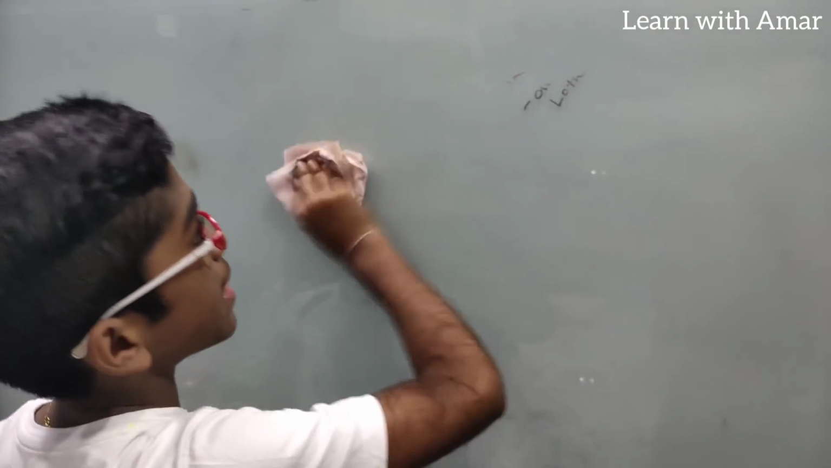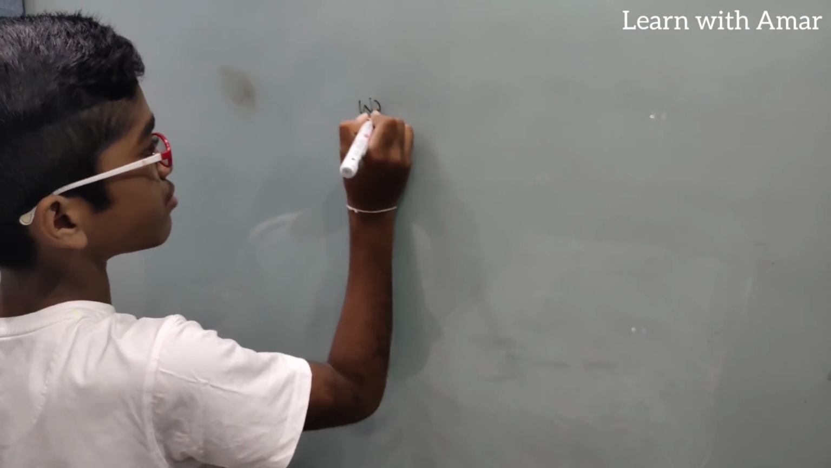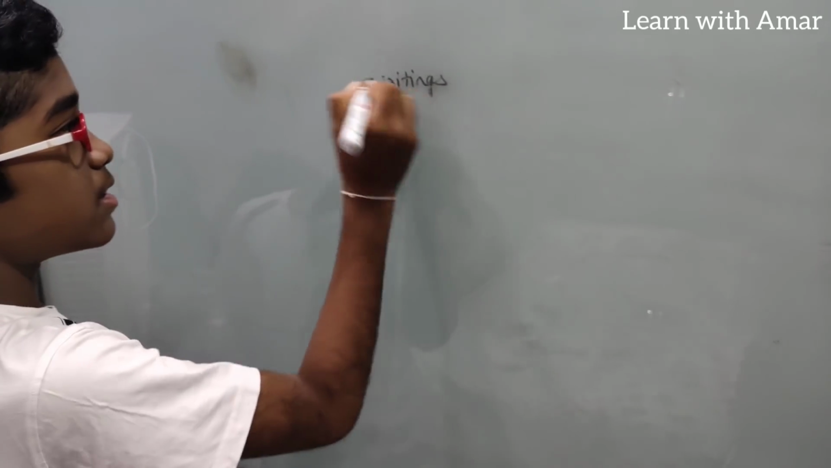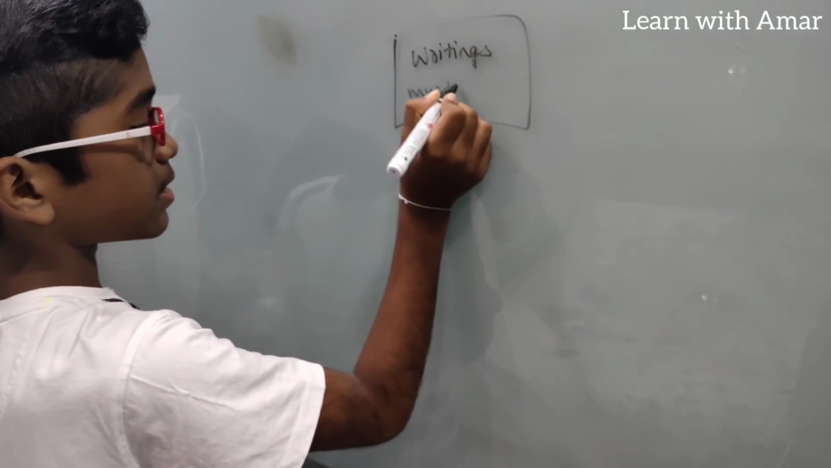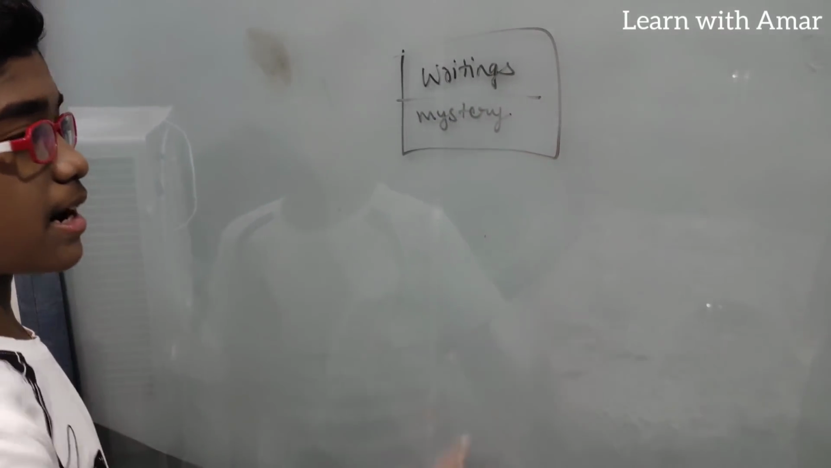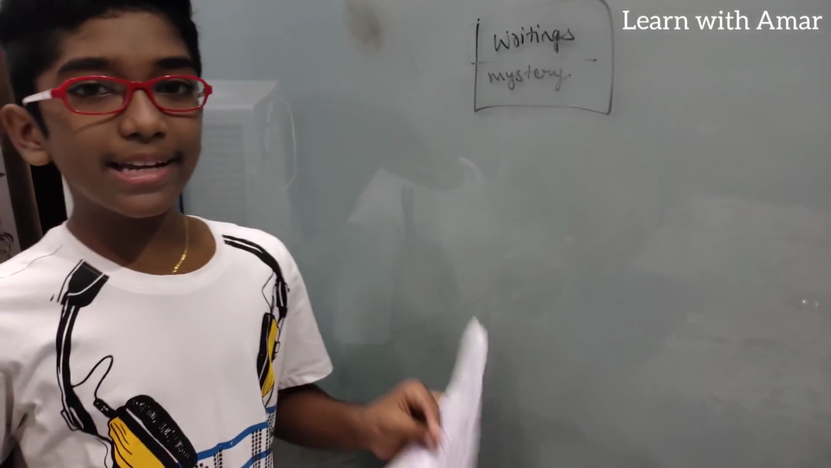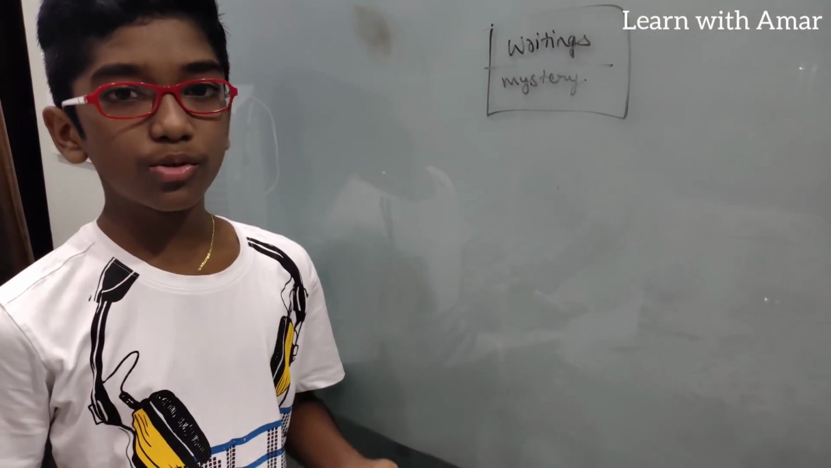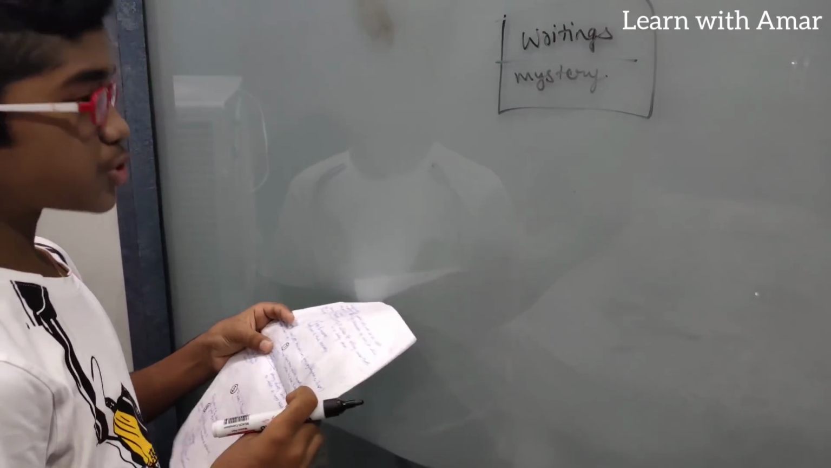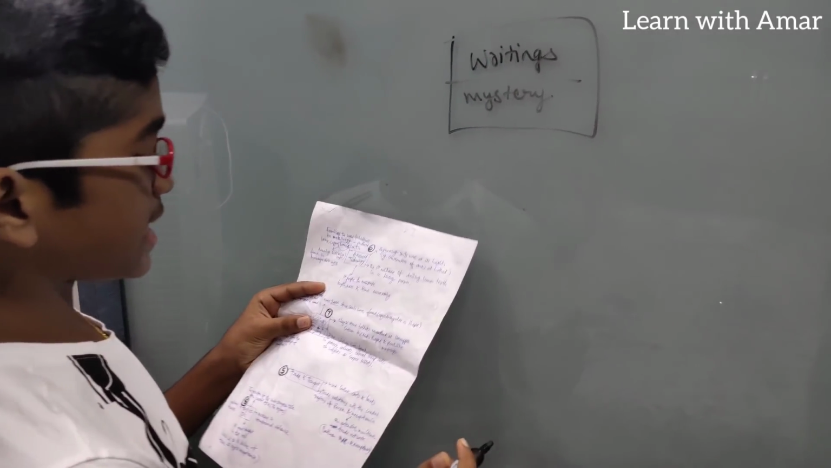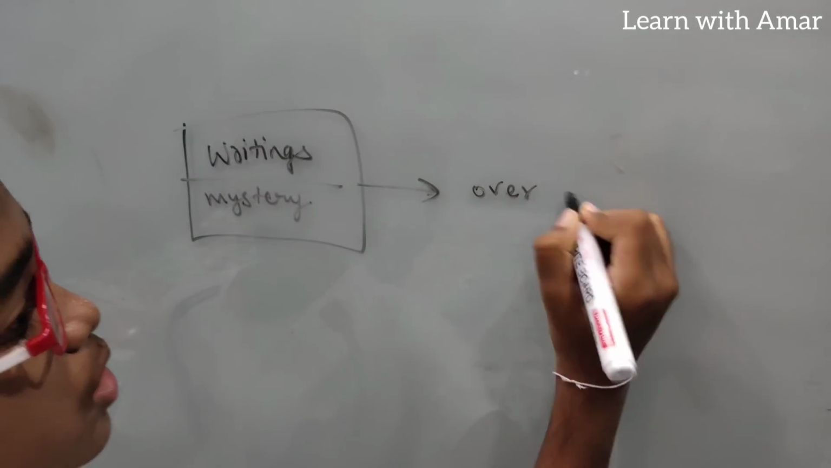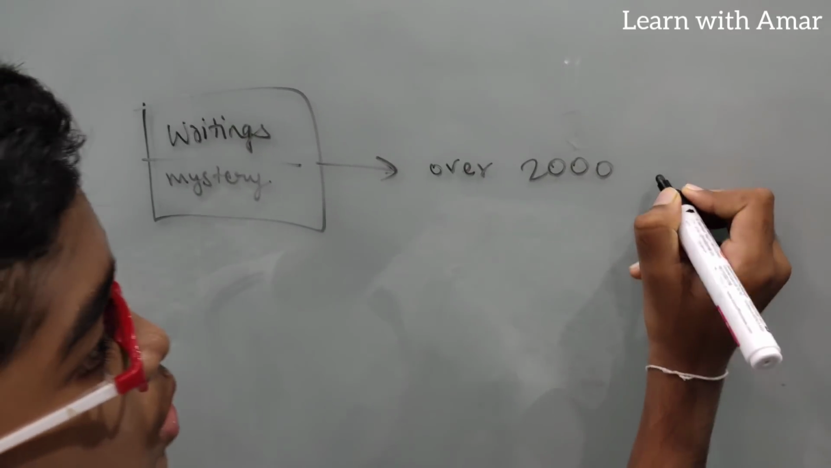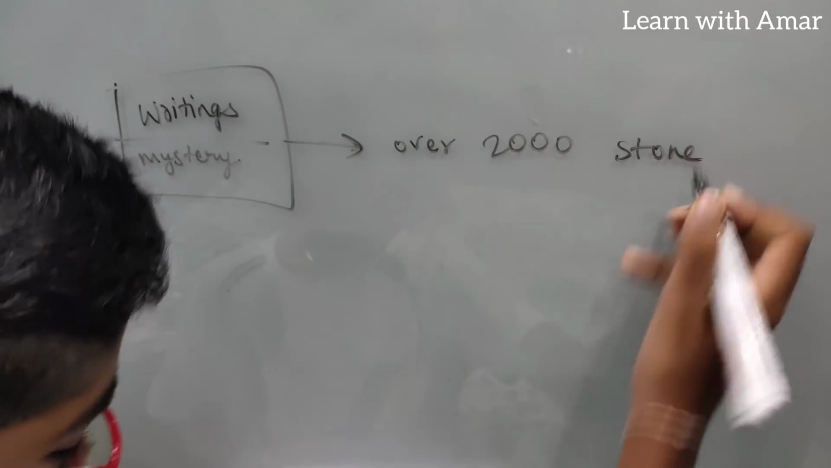Clear? Now, let's move on to writings. What did they write? What did we find from their writings? Sadly, it still remains a mystery, and I think we may never be able to decipher the writings. So, what is the evidence of writings? Here we have found over 2000 stone seals.